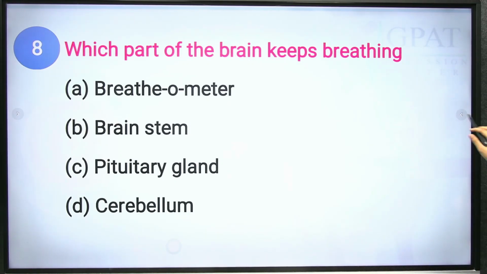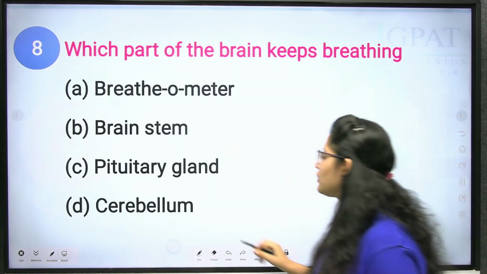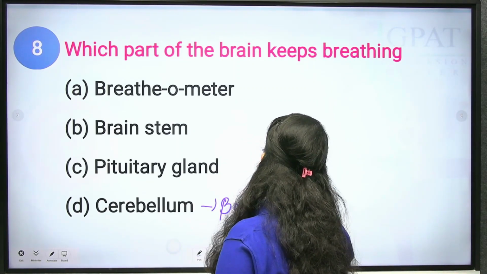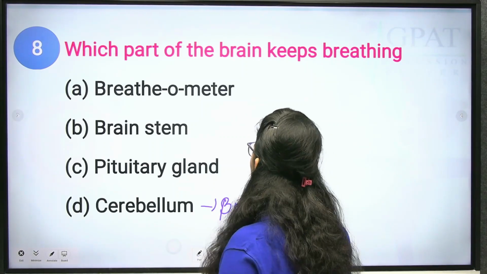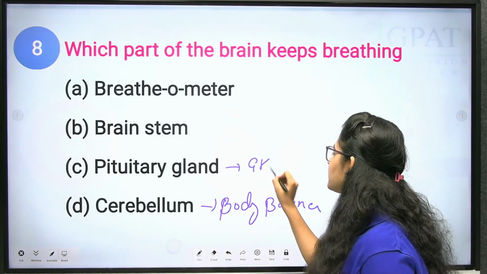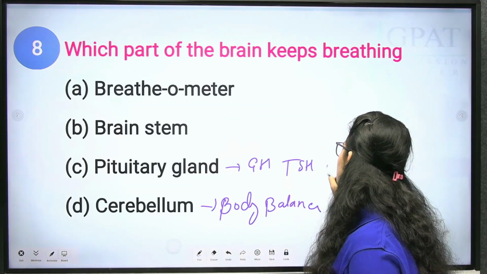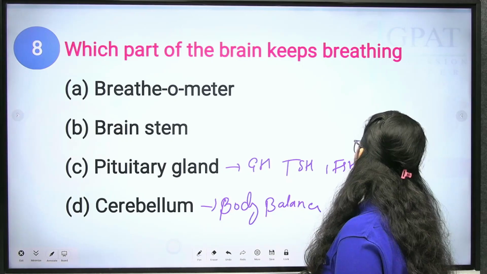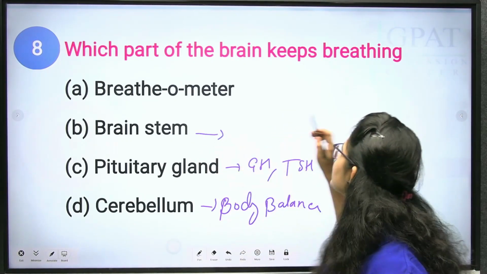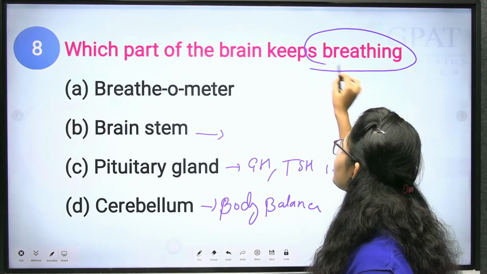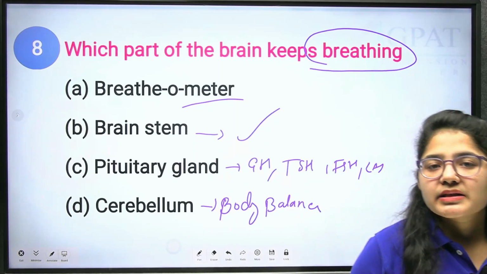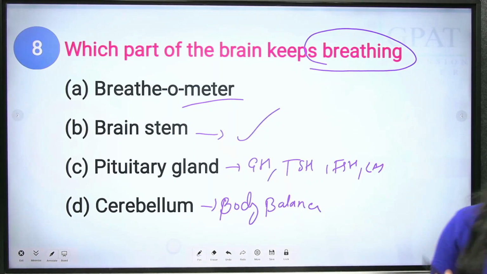Which part of the brain keeps breathing? As you know, the cerebellum is responsible for body balance. Clear? The pituitary gland controls many things: growth hormone, thyroid stimulating hormone, follicle stimulating hormone, luteinizing hormone. Next we have the brain stem, which is responsible for keeping the breathing going. A breathometer is an instrument which measures the volume of your breath.